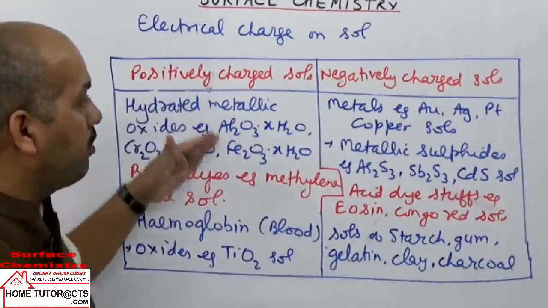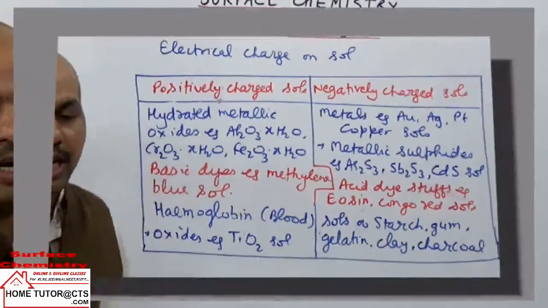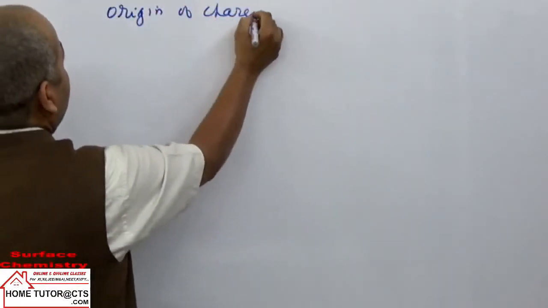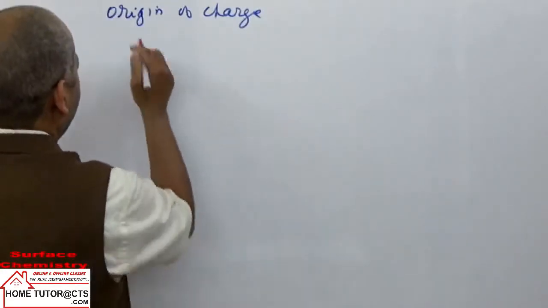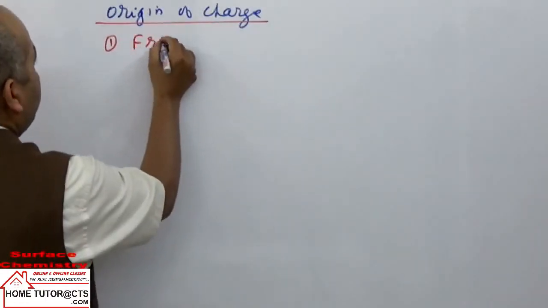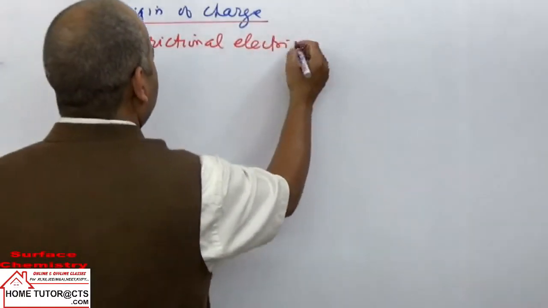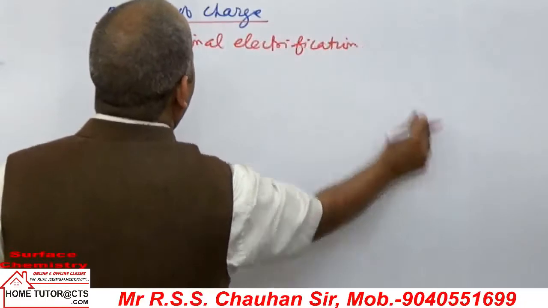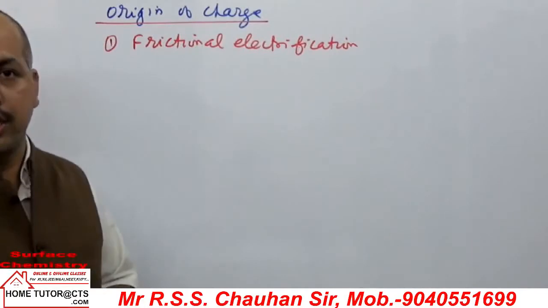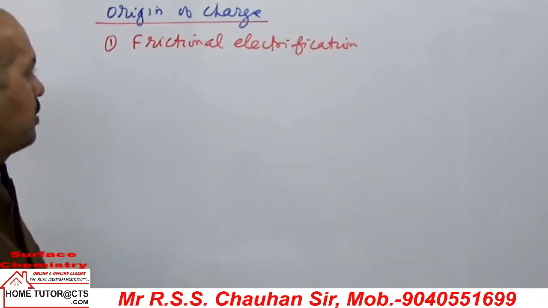Now, how can the charge develop on the dispersed phase particles? Next, the heading is the origin of charge on dispersed phase particles. First is frictional electrification. The charge can develop by frictional force between the dispersed phase particles. Electron exchange: some can gain electrons, some can lose electrons, so they form negatively or positively charged particles.